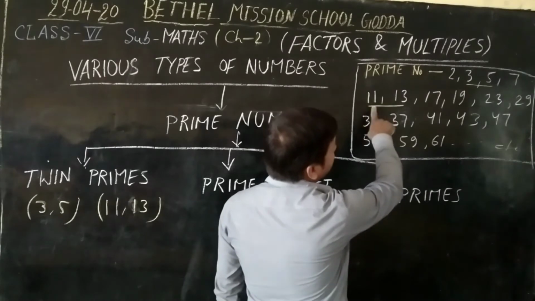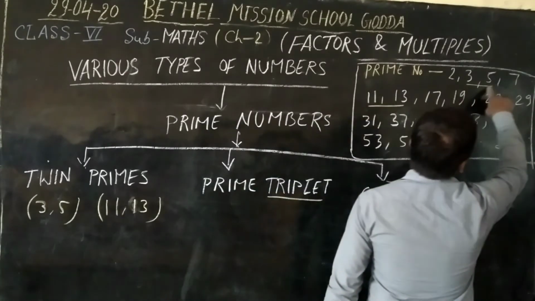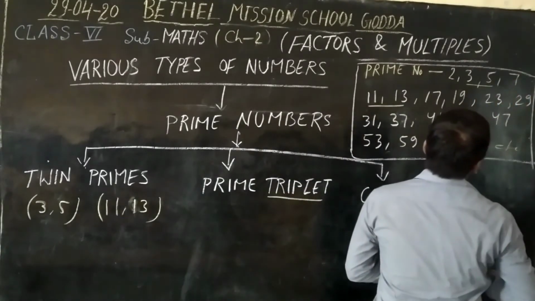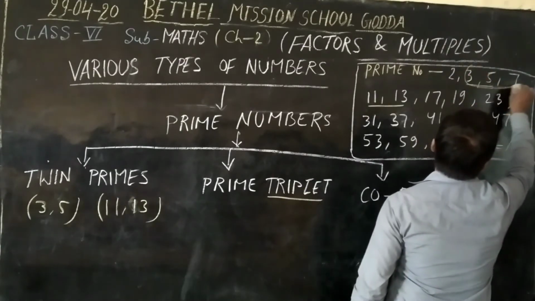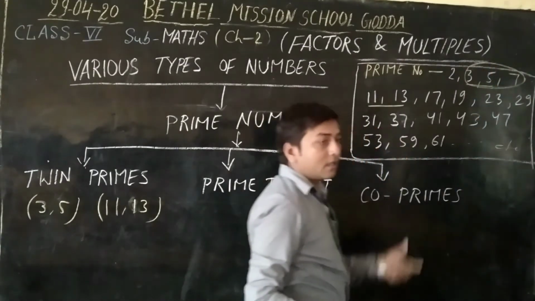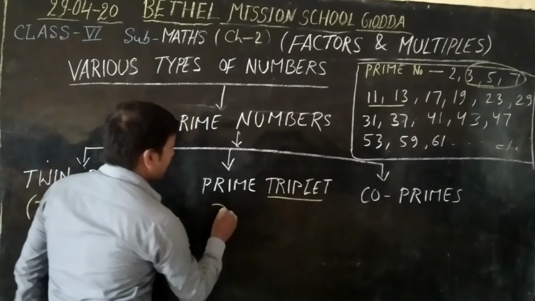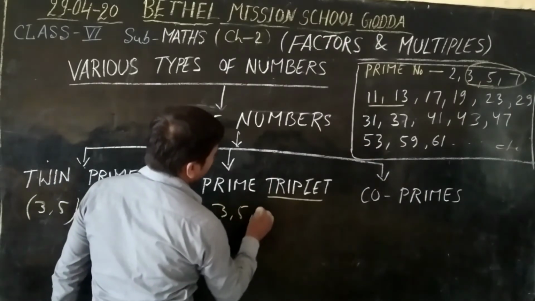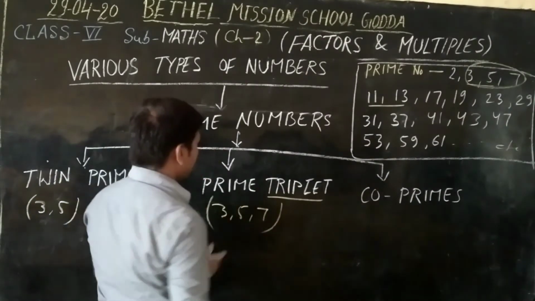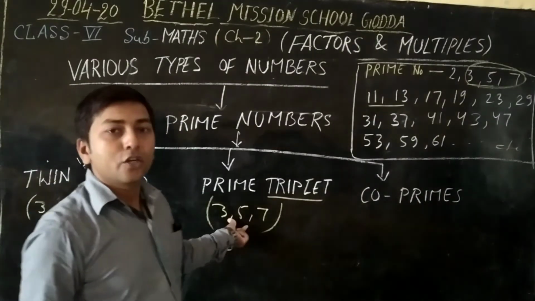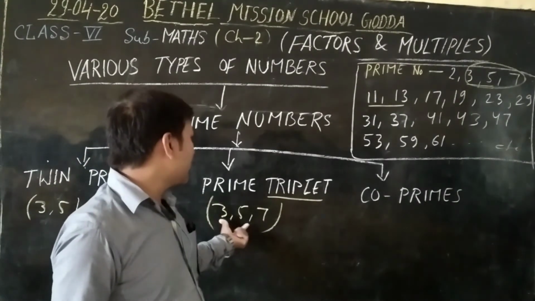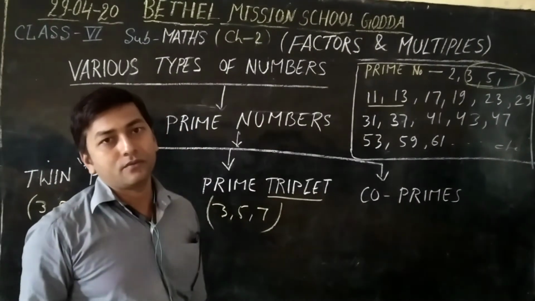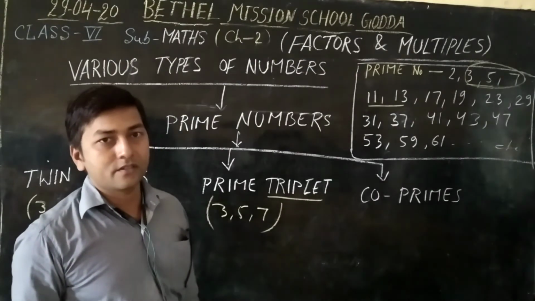The example is 3, 5 and 7. These 3 numbers differ by 2 and are consecutive prime numbers.